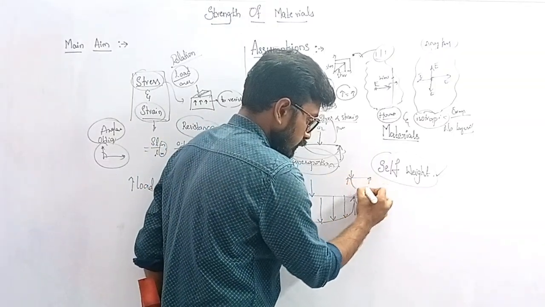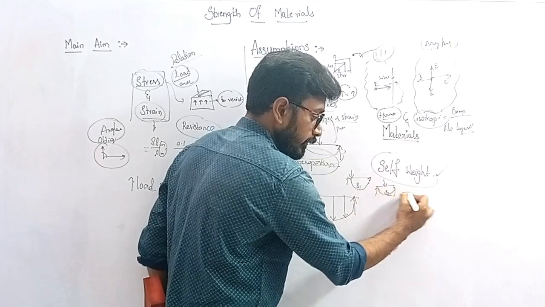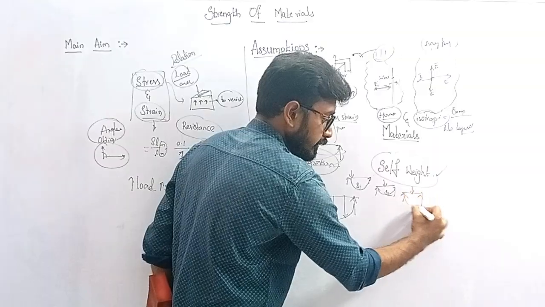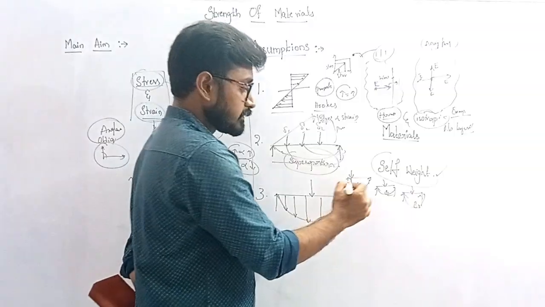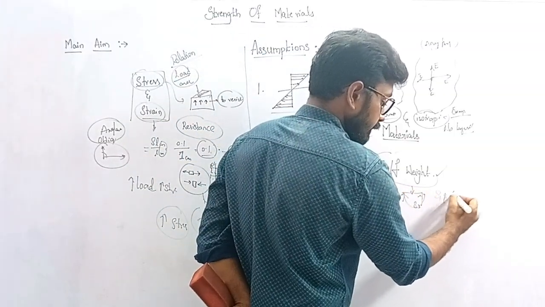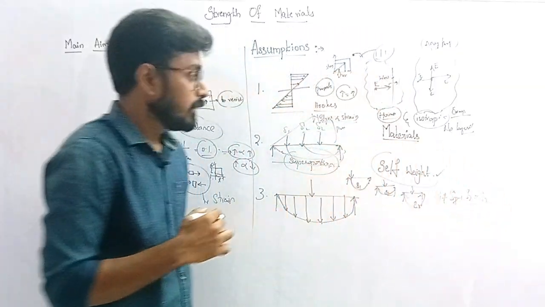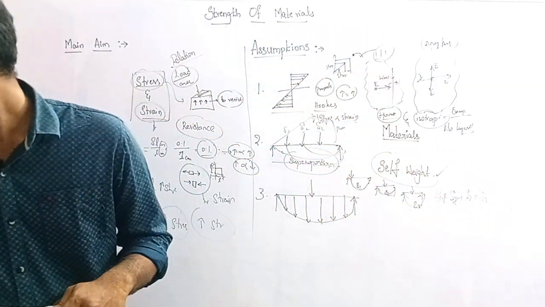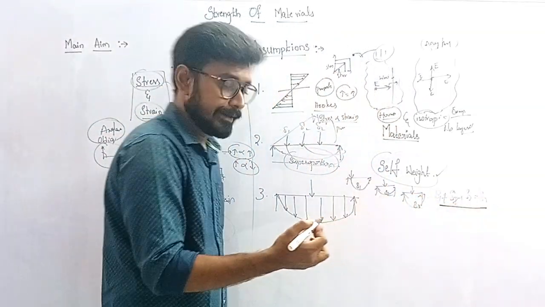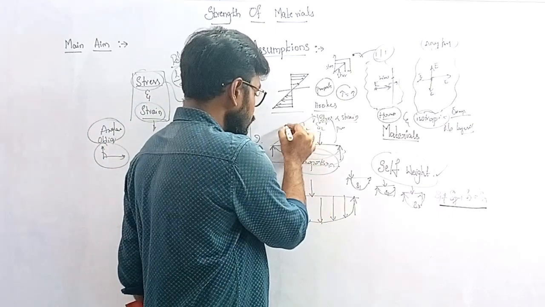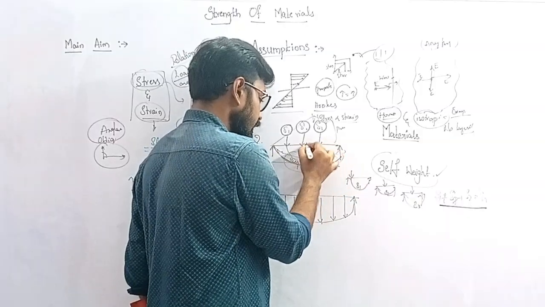Due to load 1, it is causing some deflection, delta 1. Due to load 2, it is causing some other deflection, delta 2. Due to load 3, it is causing another deflection, delta 3. But all the individual deflections are equal to delta. That means the deflections caused by delta 1, delta 2, delta 3 are considered to be equal to the total delta. That means they are superimposed.